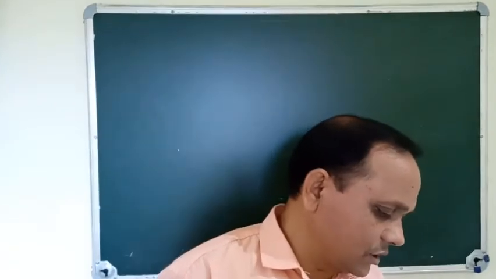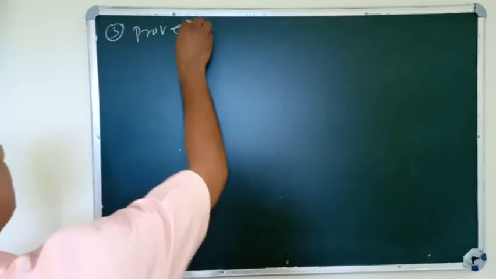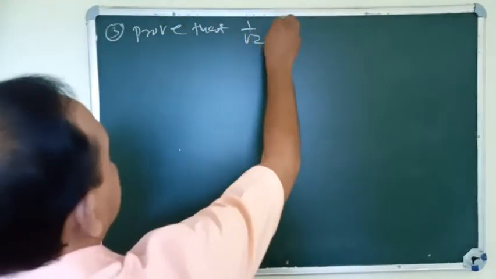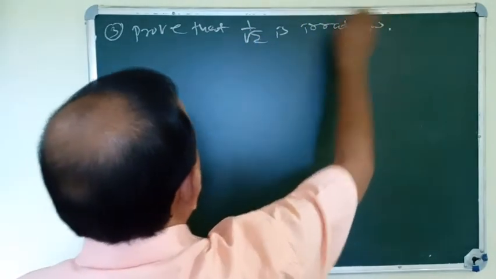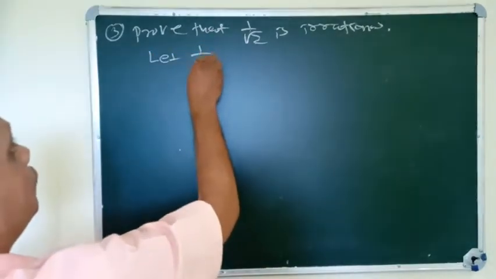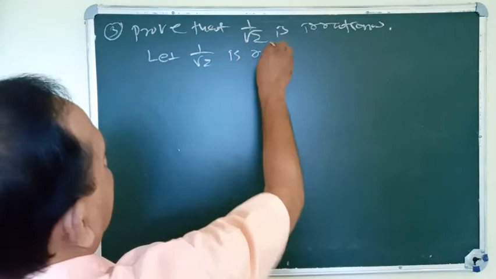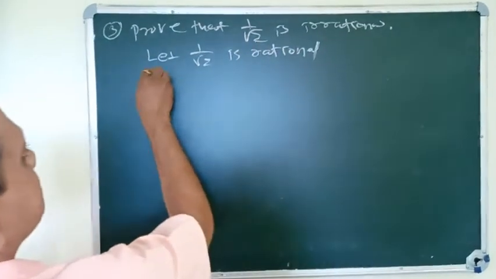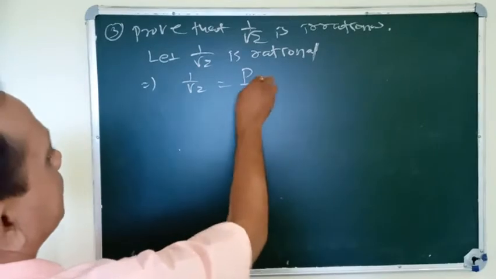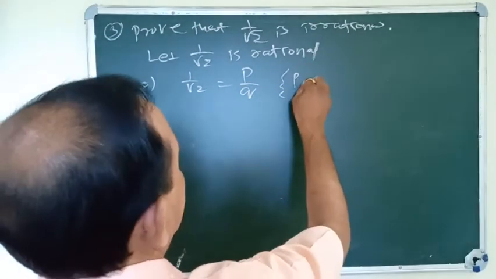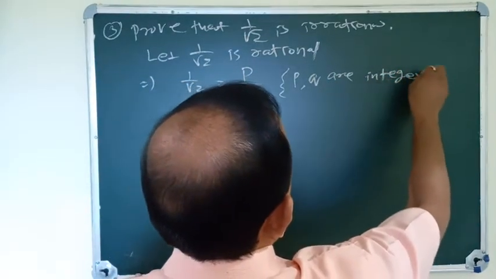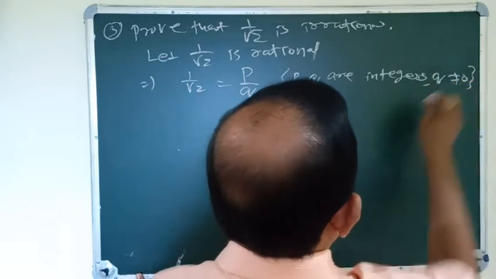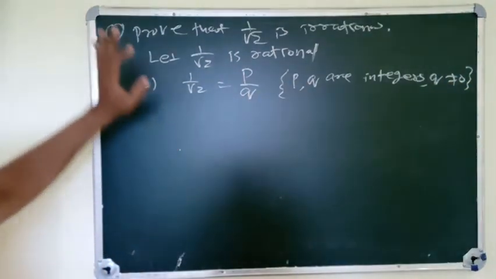1 by root 2 is irrational. Let 1 by root 2 be rational. Then 1 by root 2 equals p by q, where p and q are co-prime integers, q not equal to 0.